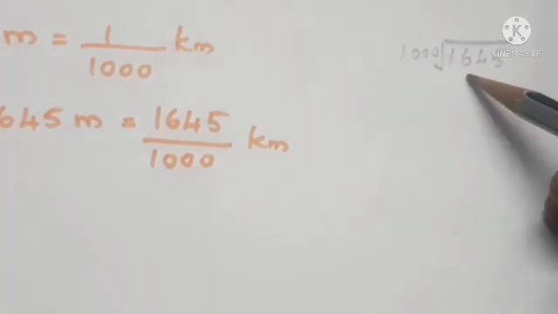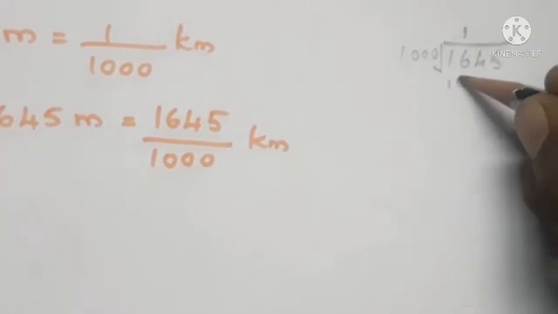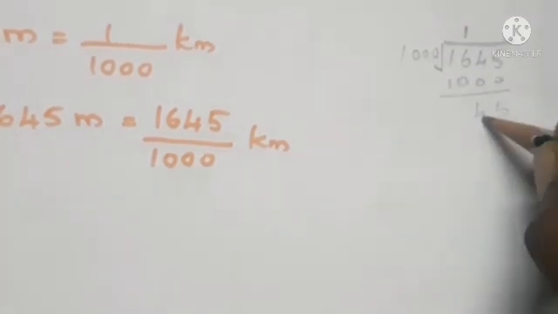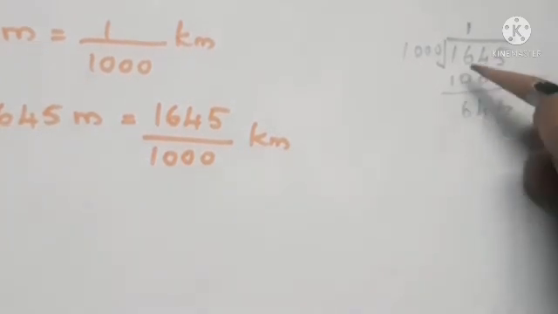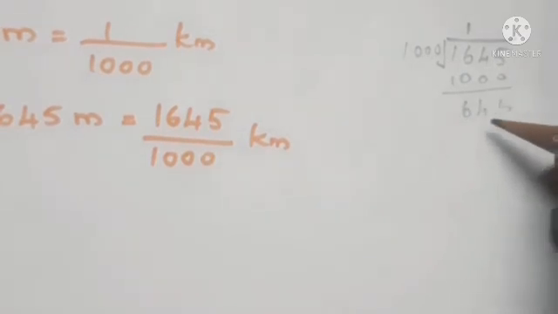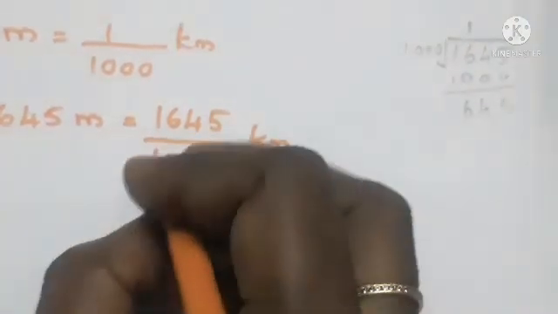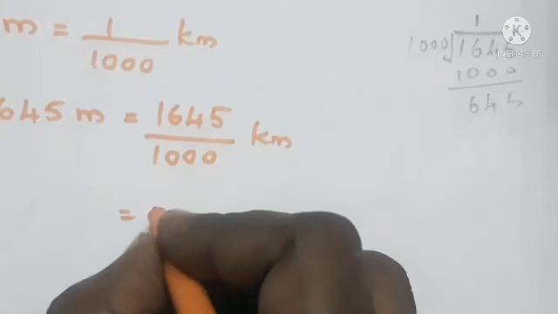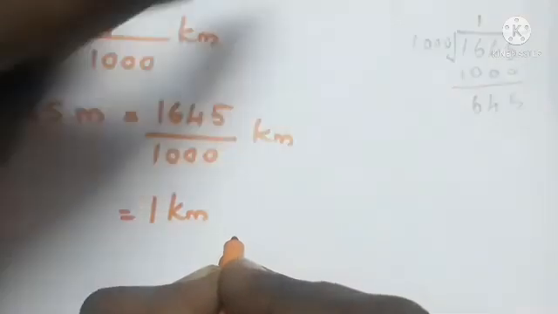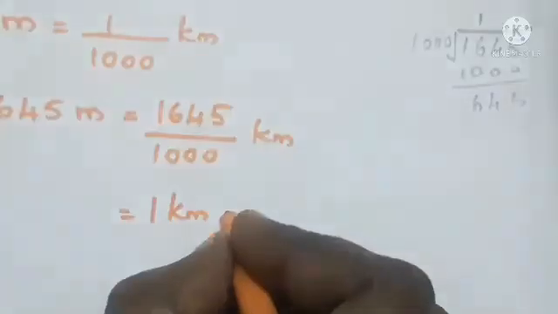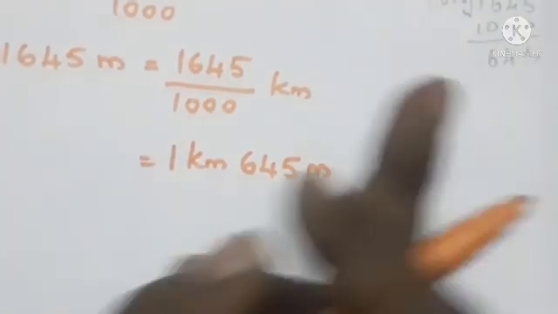How many thousands are in 1645? Only one. So 1 into 1000 is 1000. What's the remainder? 5 minus 0 is 5, 4 minus 0 is 4, 6 minus 0 is 6 and 1 minus 1 is 0. So 645 is the remainder. 1 is the quotient, which we convert to kilometer. So 1 kilometer, and the remainder 645 is in meter form only.